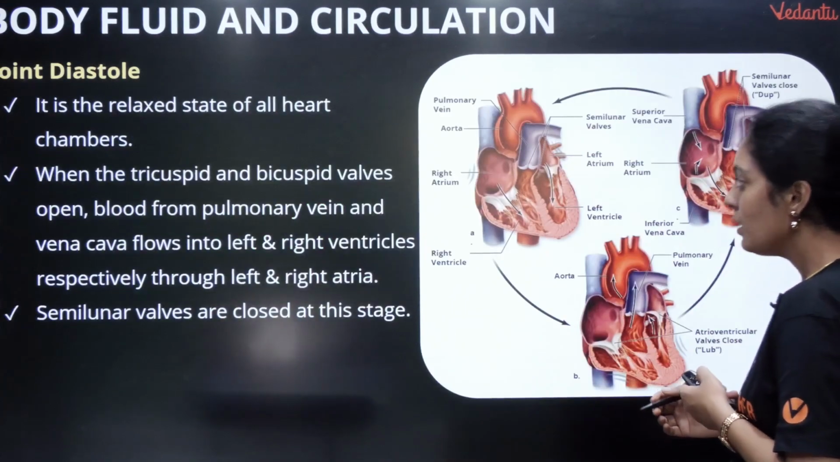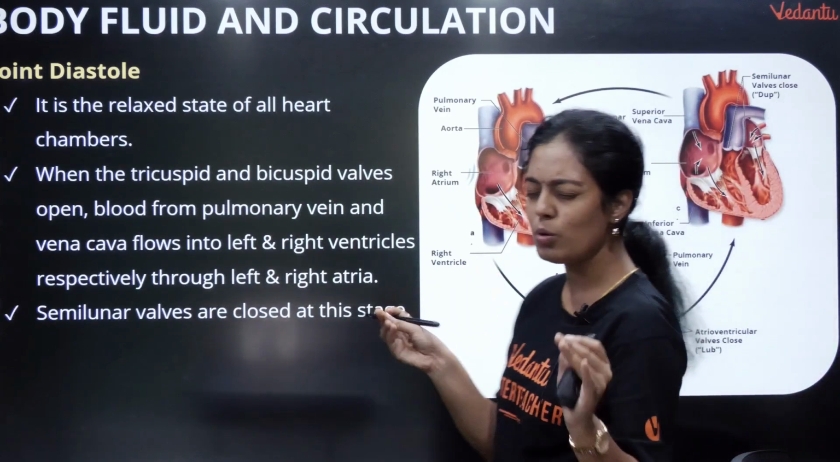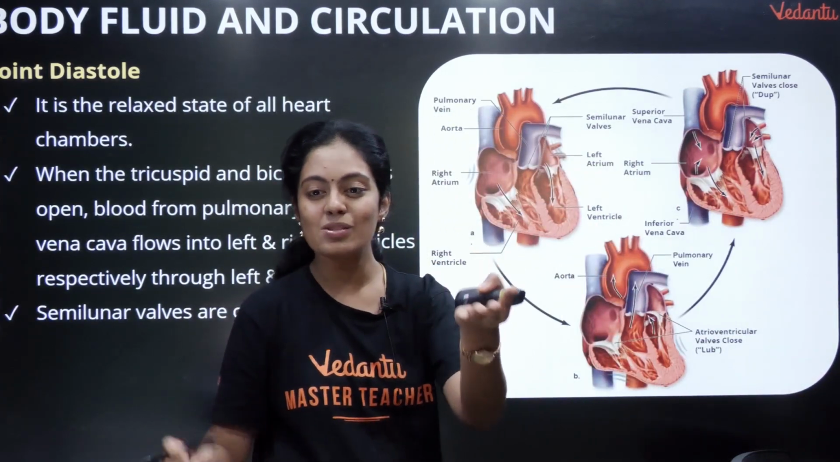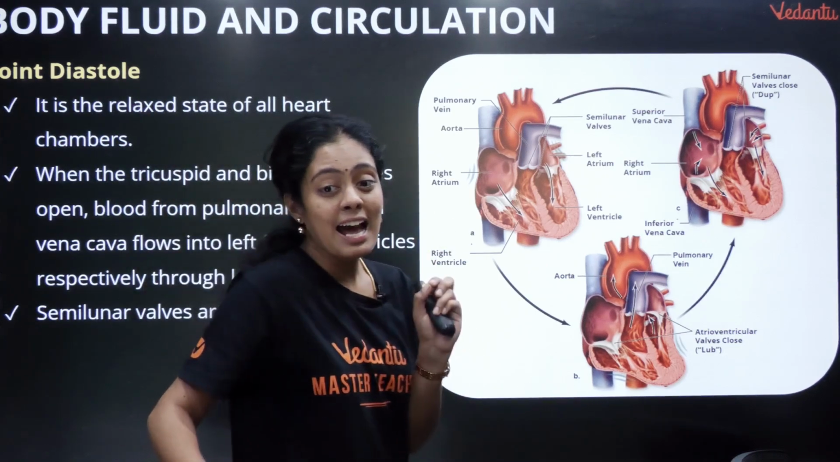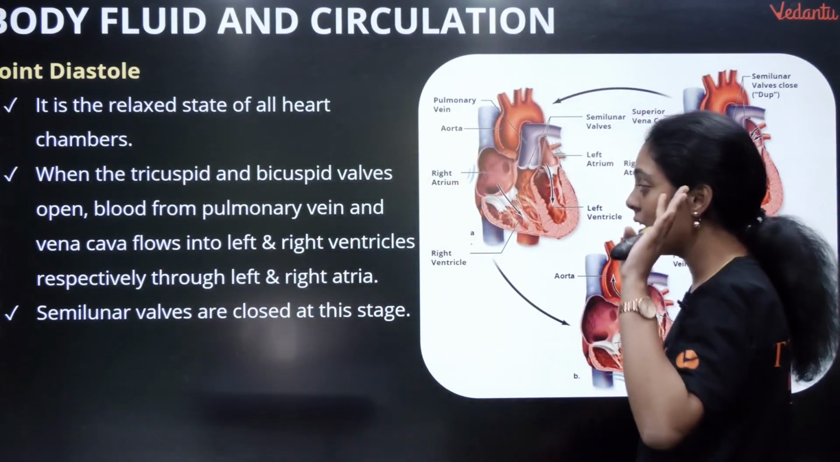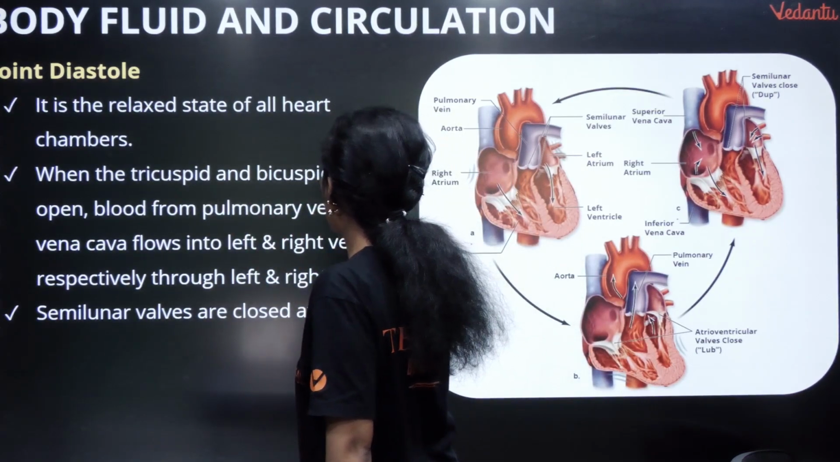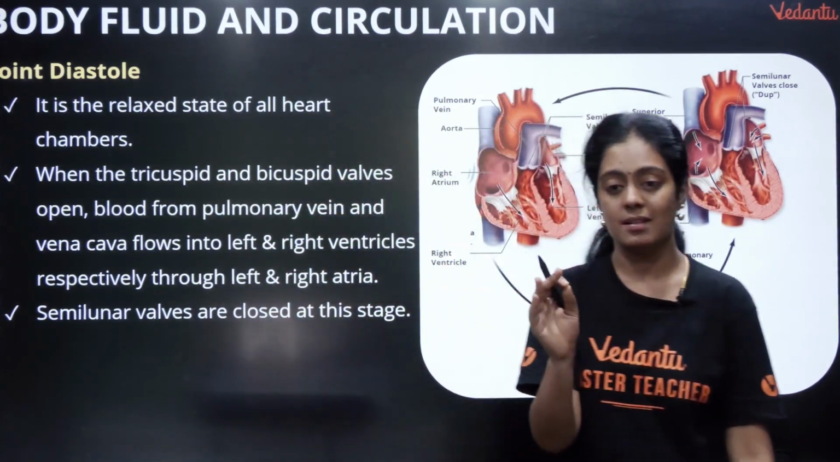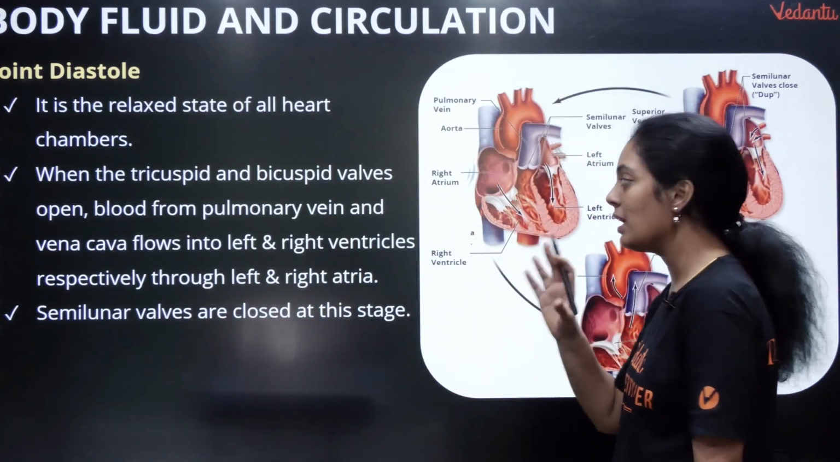Now let's see what joint diastole is. It is a relaxed state, for a fraction of a second, the four chambers. So it is a relaxed state of all your heart chambers. What happens here is very important. Your tricuspid and bicuspid valves are open. Whether it is your tricuspid valve or your bicuspid valve, they are open.